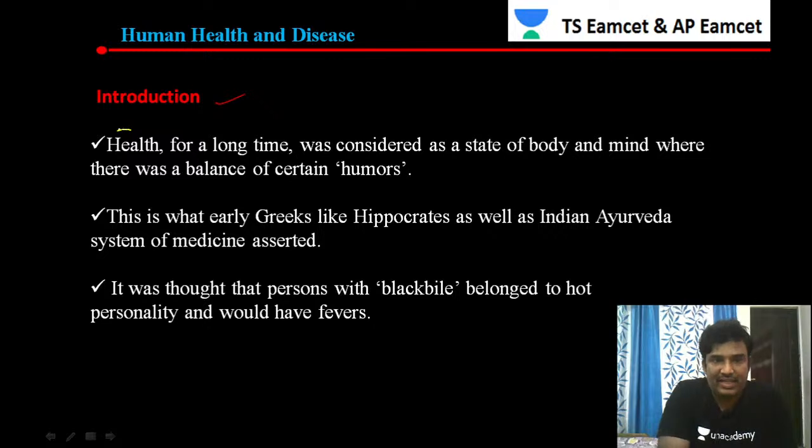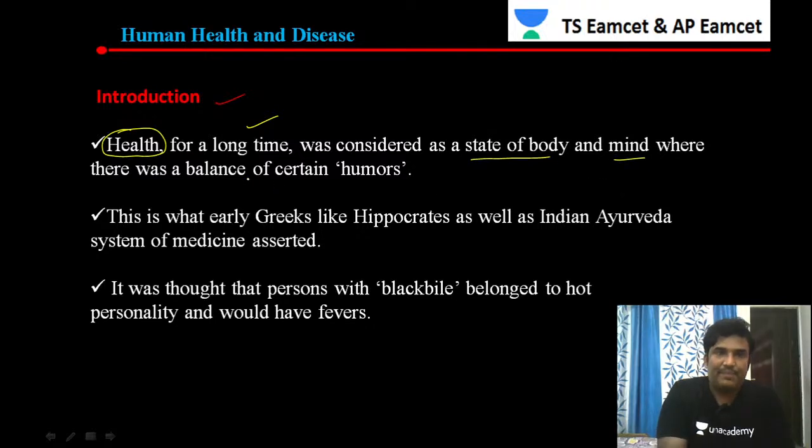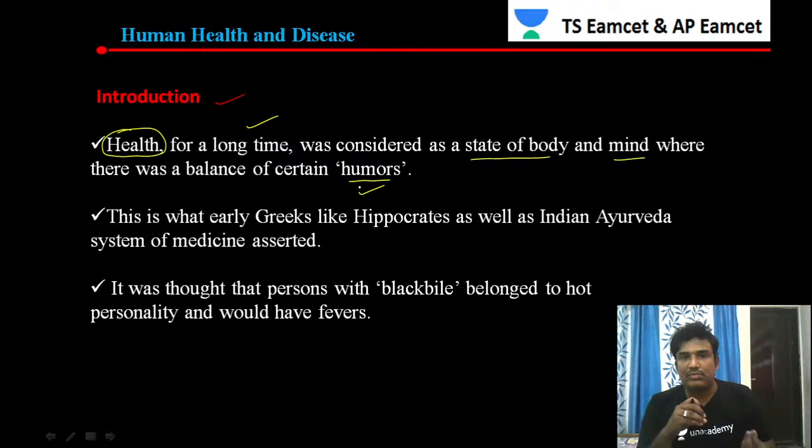So how do we define health? For a very long time, from very olden days, health was considered the state of body and mind where there was a balance of certain humors. Previously, they used to consider health as nothing but the state of body and mind with a balance of certain humors. That balance was considered as health.